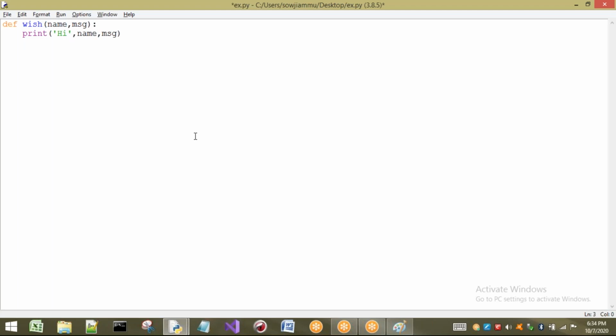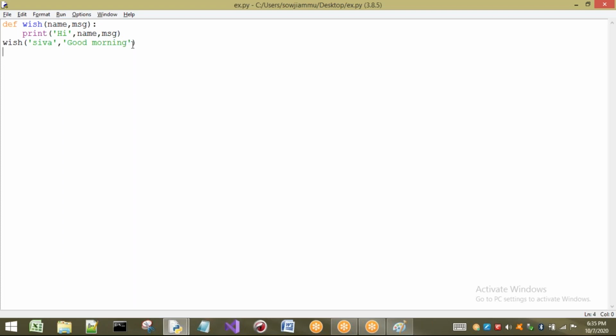Whatever you pass to the name and whatever you pass as the message is going to be printed here. First time I am going to pass Shiva, and the second argument, good morning. Now observe one thing: if I execute this program, what happens? Shiva is going to be passed to name. Why is it passed to name?